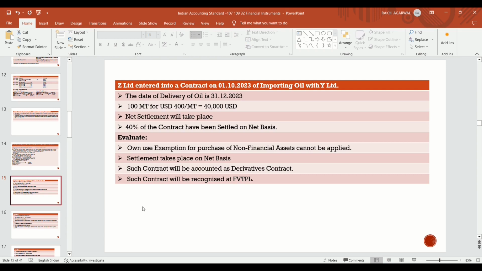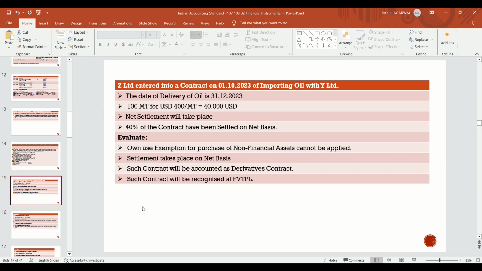Such contract will be accounted as a derivative contract, and all derivative contracts are routed through fair value through profit and loss account. Such contract will be recognized at fair value through profit and loss because the settlement takes place on a net basis.